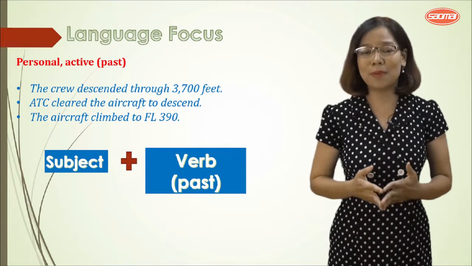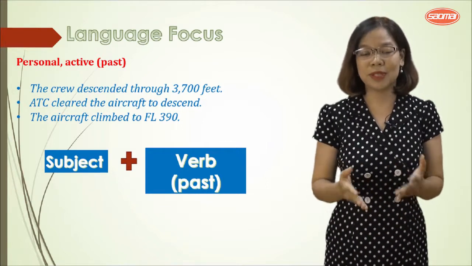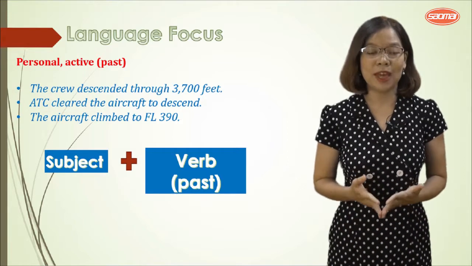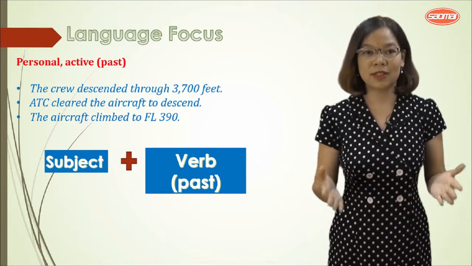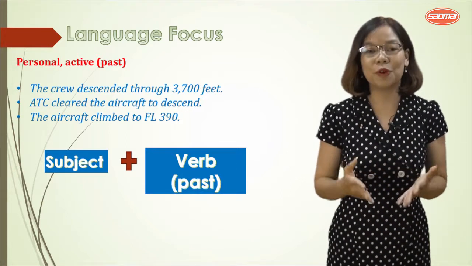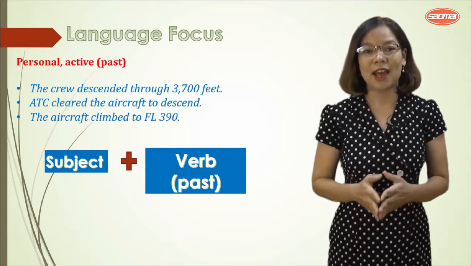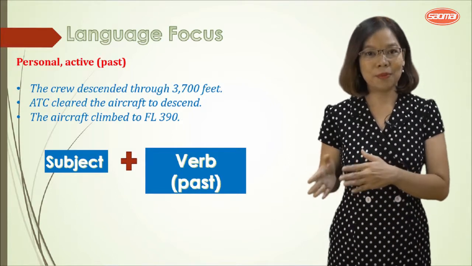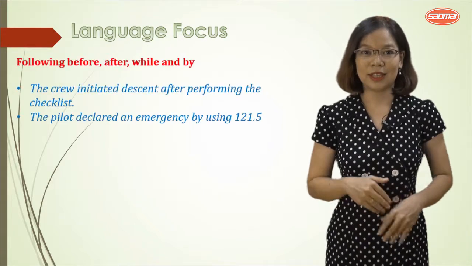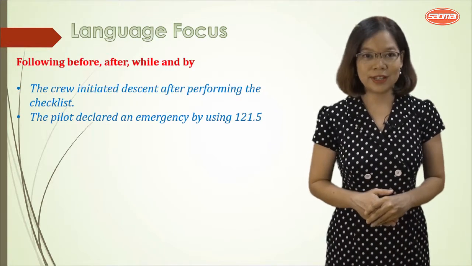And what is the purpose? When we use the active voice in these examples, we want to make the sentences more personal. We want to focus on the person who performs the action. They are different from the examples in number 1. And we have another sentences.